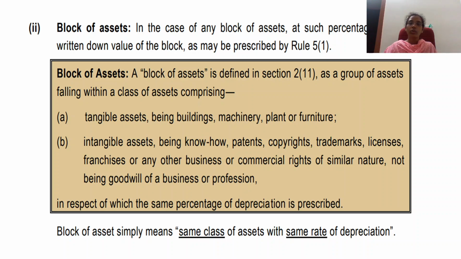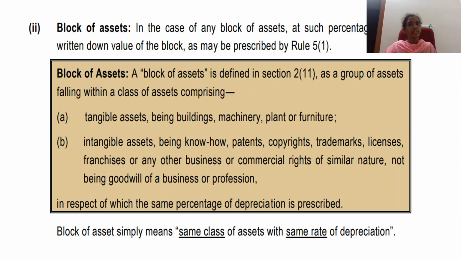Better what we could do is we could make all these three buildings into one block of asset, so that the value would total to 60 lakhs, and 10 percent of depreciation could be charged on this 60 lakh. So this is how we group the asset into one block of asset, where the two conditions are satisfied. Yes, all the assets are of same nature. All are buildings, so you could group together, and the rate of depreciation charged on these assets is the same. Yes, it is 10 percent, and the same rate of depreciation is charged over all these assets.